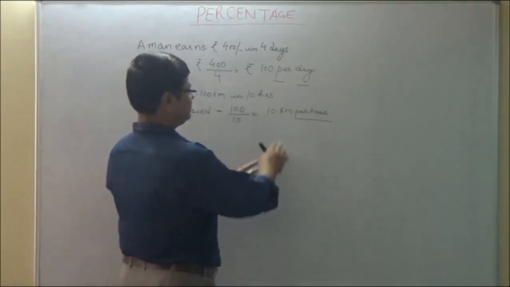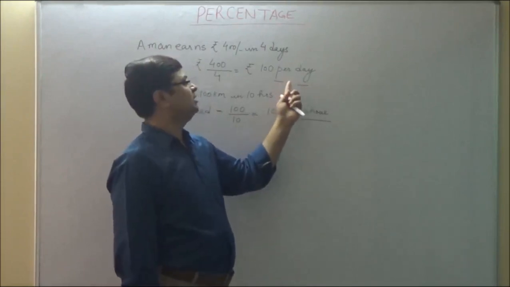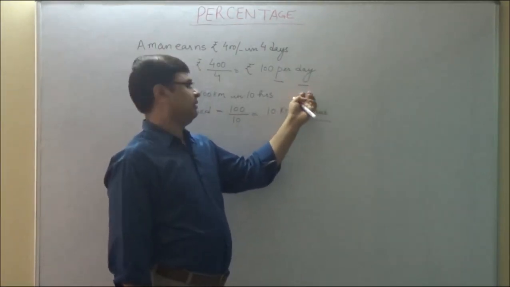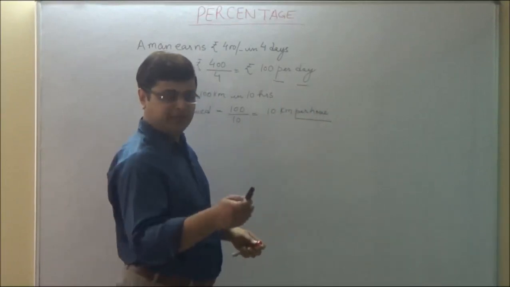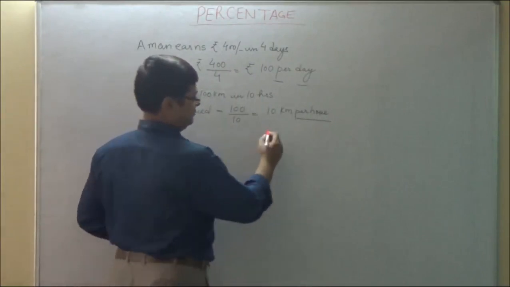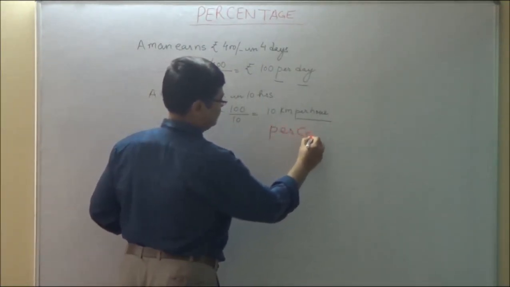This means for any of these values we have a reference value. Here it is a day, per day. Here the reference value is per hour. Now similarly in percent, read it as per cent.